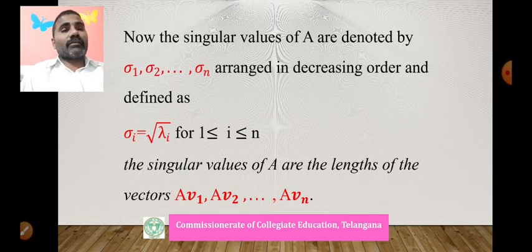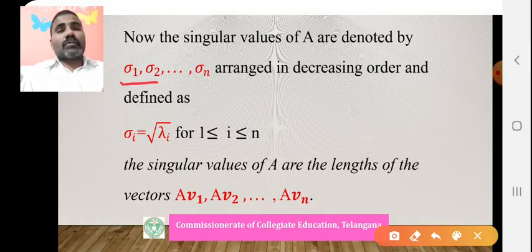Now we define the singular values of A, denoted by sigma 1, sigma 2, ..., sigma n, arranged in decreasing order corresponding to lambda 1, lambda 2, ..., lambda n. Sigma i equals the square root of lambda i. That is nothing but the length of A v1; length of A v1 is root lambda 1.